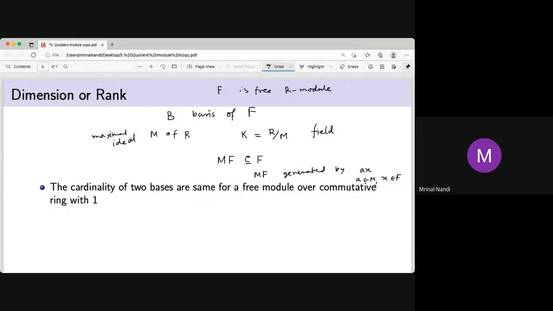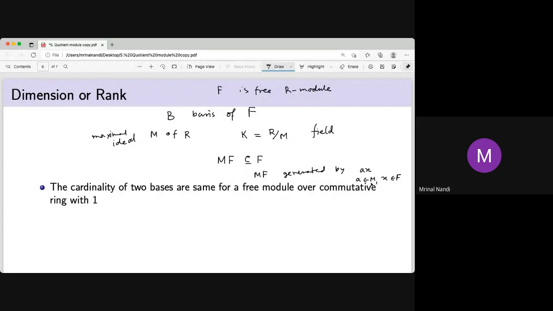So remember that x is a module element and a is the ideal element, so a is from the ring. So a are the scalars. The element of M is a scalar, and the element of F is the element of the module. If it is a vector space, there is a vector.